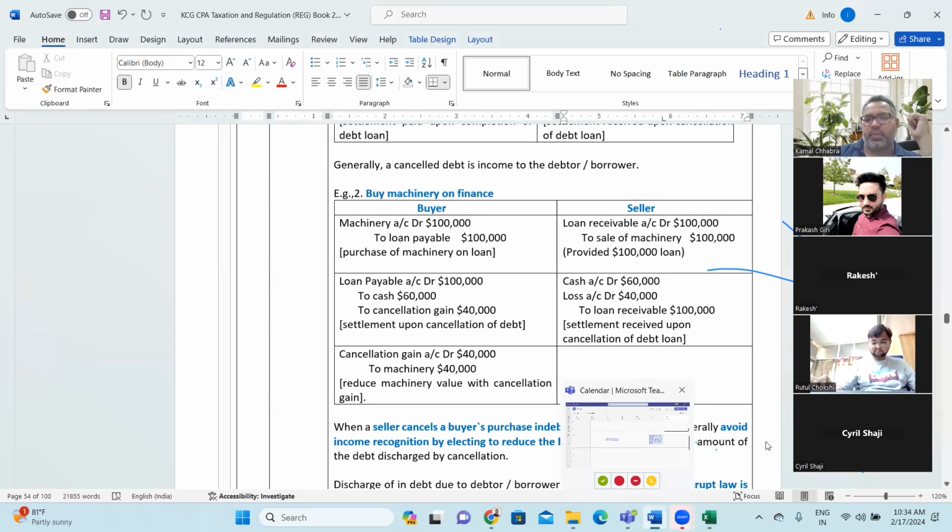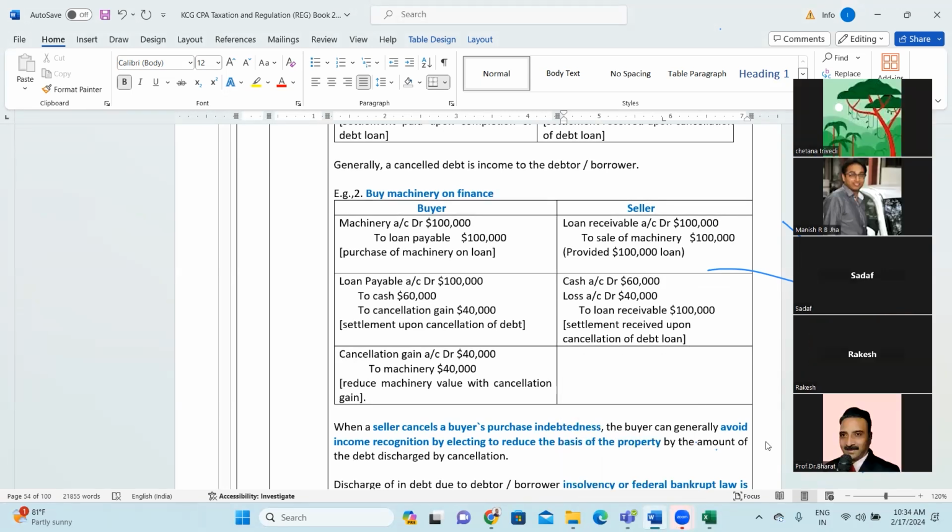In that scenario, your journal entry will be loan payable account debit to cash, to cancellation gain of $40,000. So $40,000 is your gain. But this gain will not be taken directly to the P&L as your income. Rather, you'll be adjusting this gain against the value of machinery. So your third journal entry would be cancellation gain account debit to the machinery from which the gain has been received. So you'll be reducing the value of machinery so that future depreciation will be less.